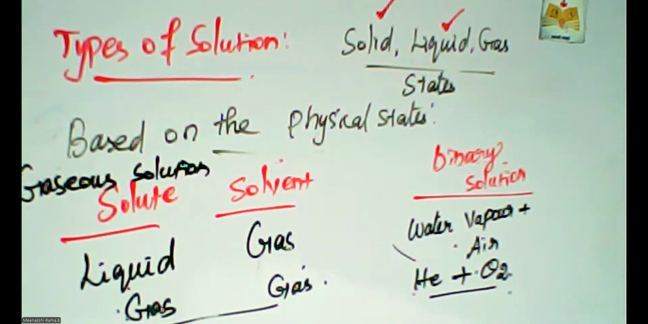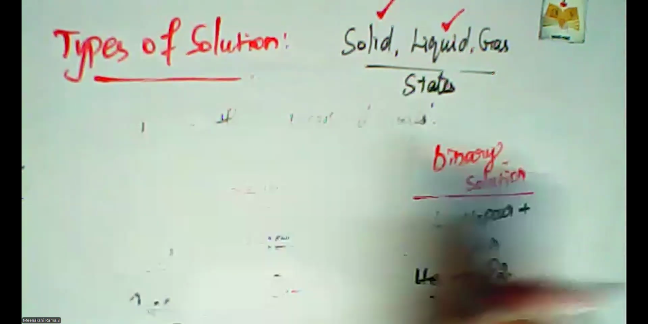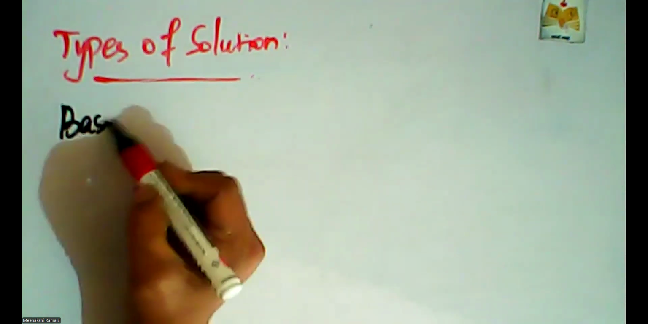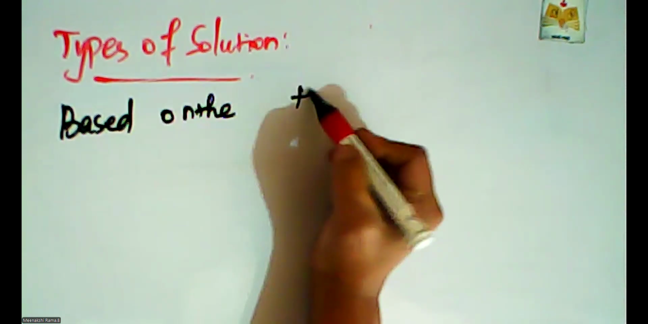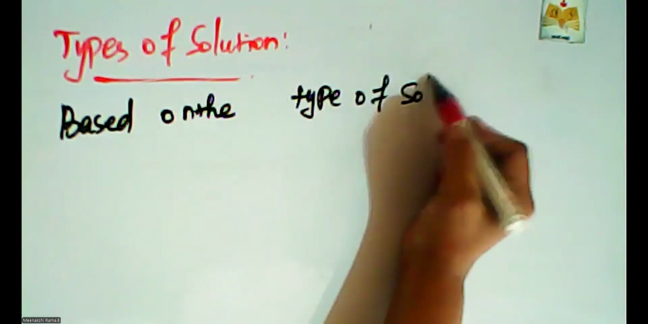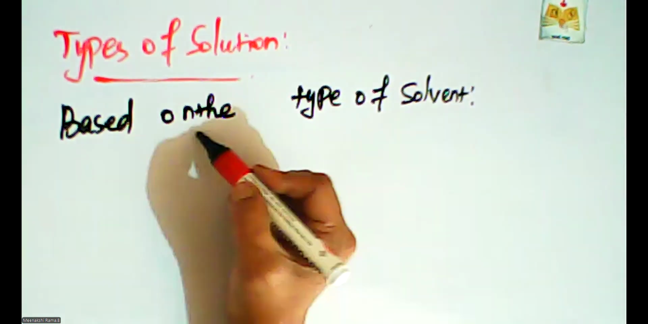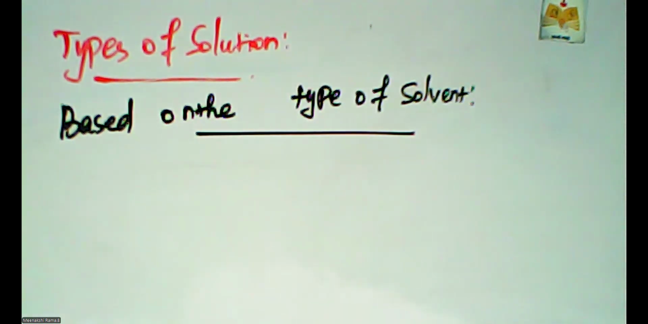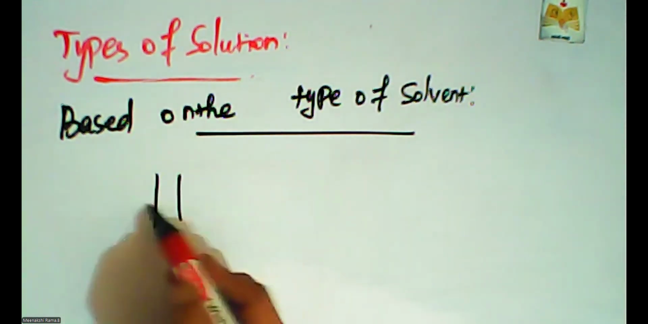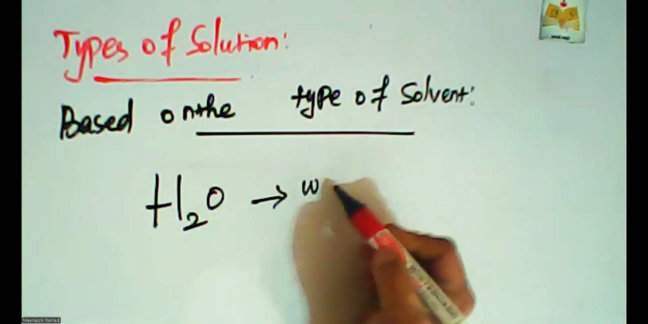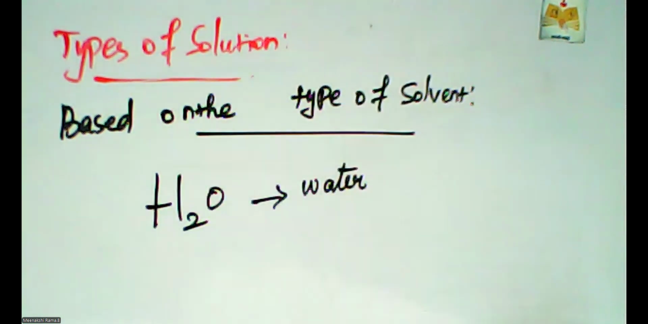Okay, next, based on the type of solvent, we are going to learn the different kinds of solutions. What is the major solvent? Yes, very good, a well-known example: water. Water is the major component of the solvent.